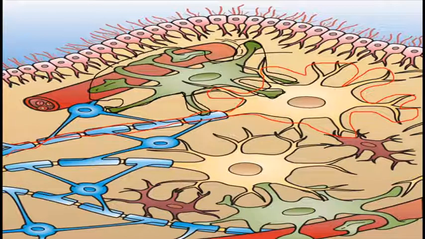So this is the neuron. These are the ependymal cells, and these are the oligodendrocytes and astrocytes, and the microglial cells, which also act as the macrophagic or immune function for the brain.